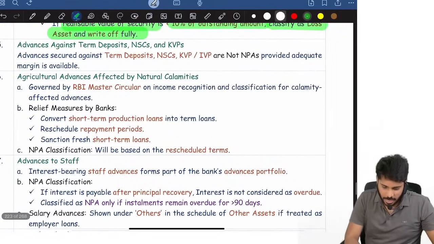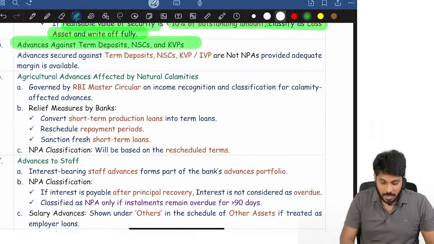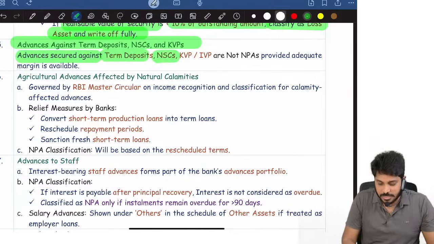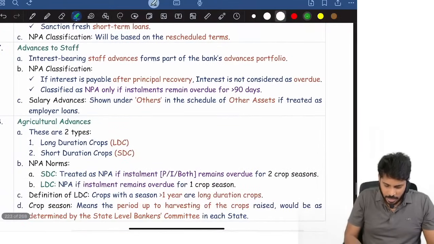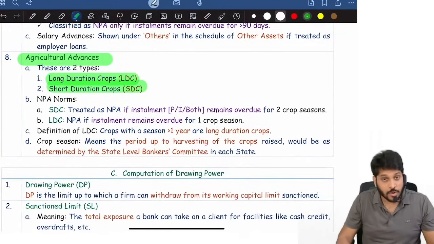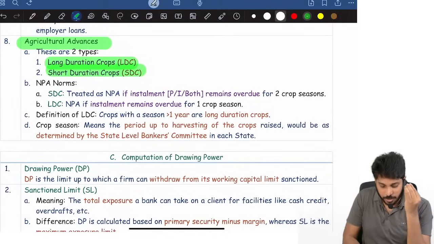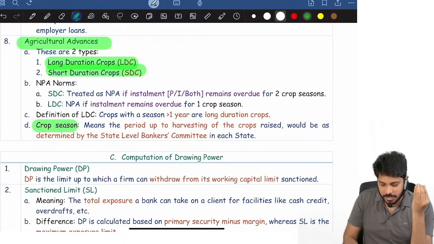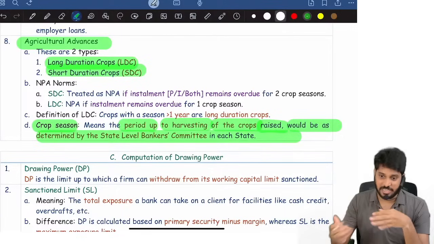Next, advances against term deposit, National Savings Certificate, Kisan Vikas Patra, Indira Vikas Patra. Advances against term deposit, NSC, KVP, IVP are not NPAs as long as adequate margin is available. Agricultural advances. Agricultural advances are of two types: long duration crop loan and short duration crop loan. Long duration and short duration are based upon crop season. What is crop season? It is the period up to harvesting of the crops raised, determined by the state level bankers committee in every state.